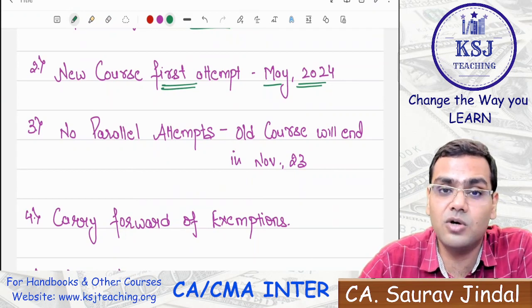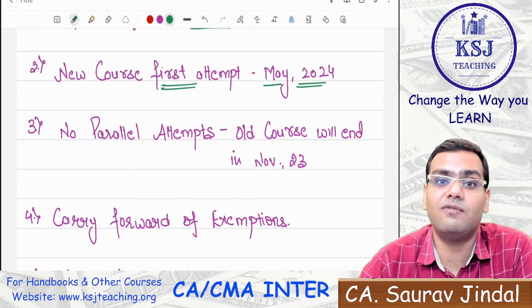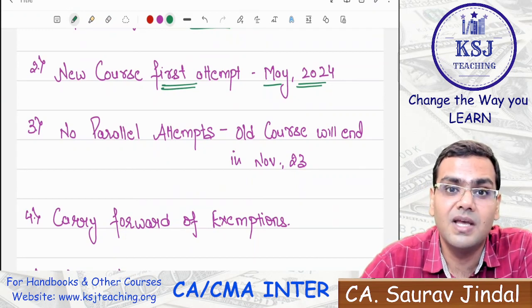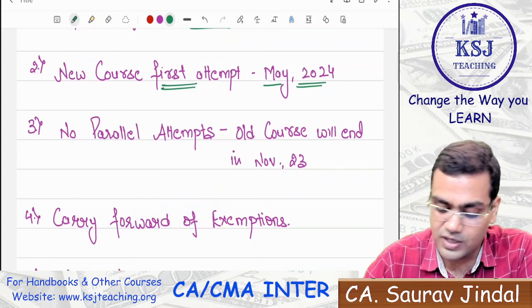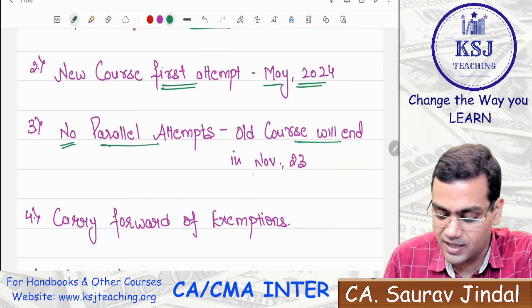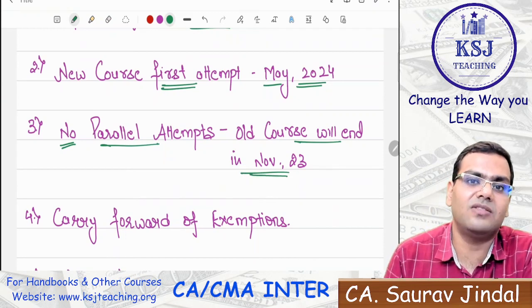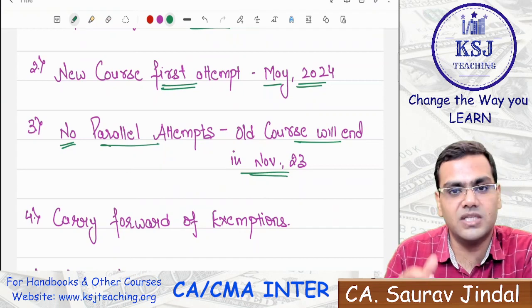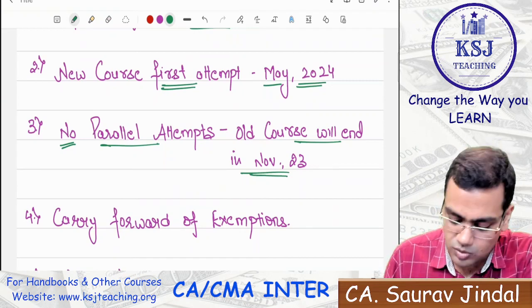If you appear for group 1 in November 2023, you will have to appear for group 2 under the new scheme in May 2024 attempt. So there will be no parallel attempts. The old course will end with the December 23 examinations. After that, there will be no existing course. There will be a single course, that is the new course, right?